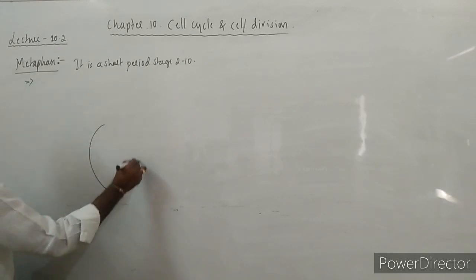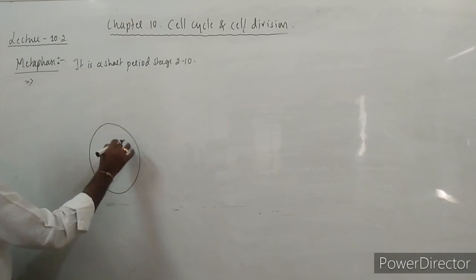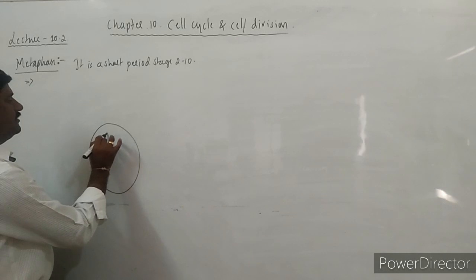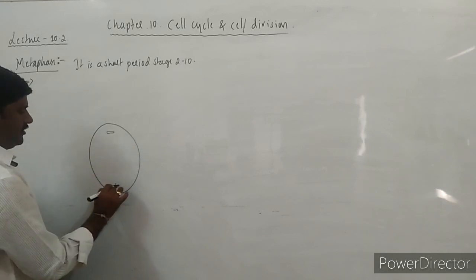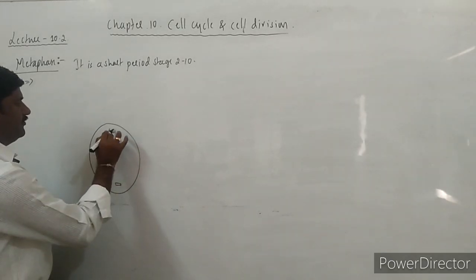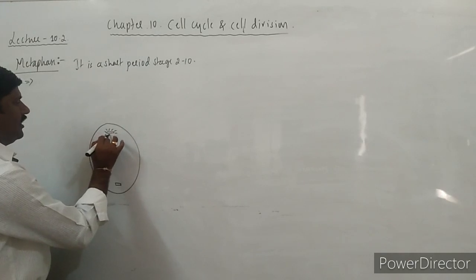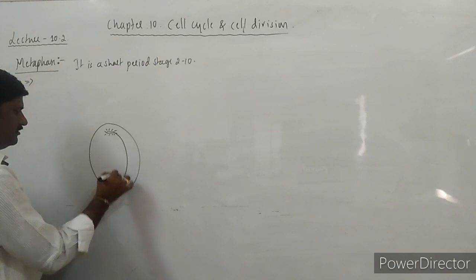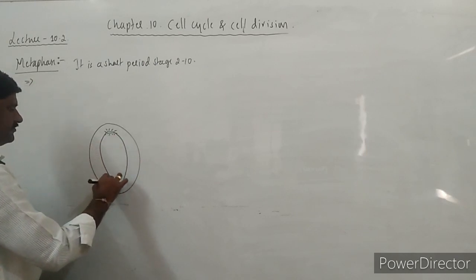This is the cell, where the nuclear membrane is totally absent. The asters have moved to the poles respectively, and these have already formed the spindle fibers over here.